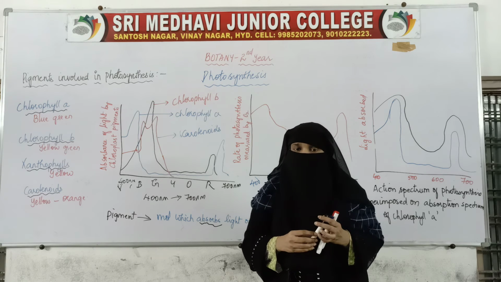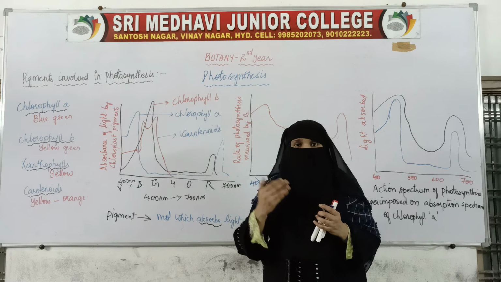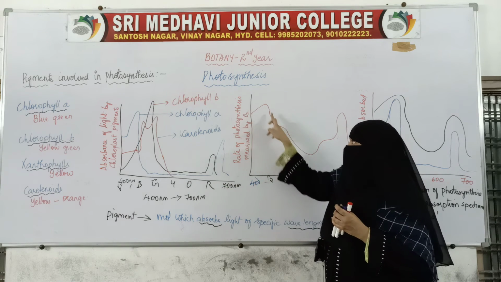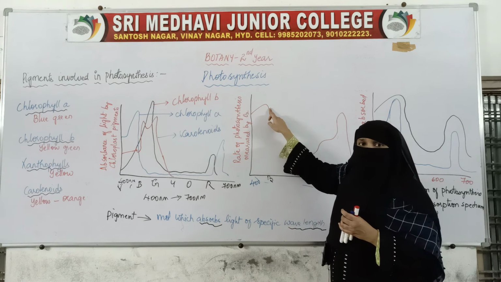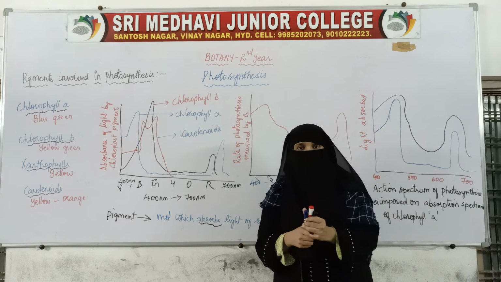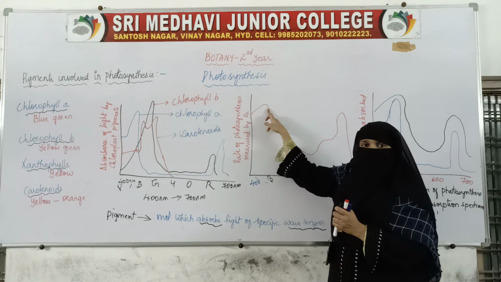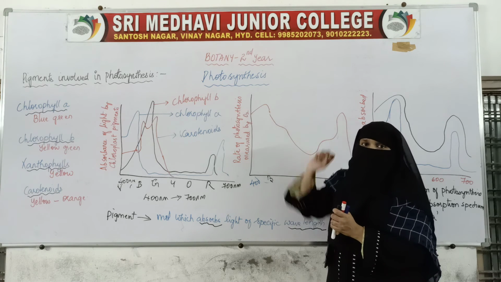So when they perform photosynthesis, then oxygen will be released. More photosynthesis, more oxygen. So which oxygen is also shown here? If we see this peak, the oxygen released is also near the blue region and the red region. Peak of oxygen is also shown. If oxygen is at peak at blue region, it means here at blue region the rate of photosynthesis is maximum.